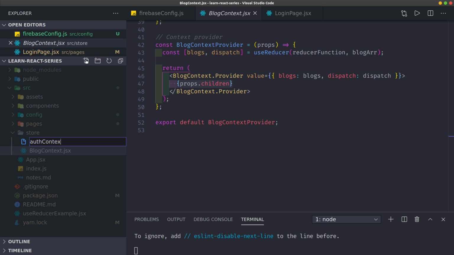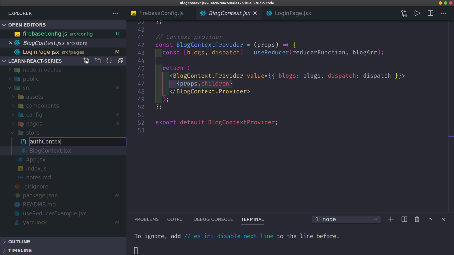Context dot jsx. It's not a comma, it's rather a dot. To make it better, I'll capitalize the A and S. Good, like that. Then of course, I'm going to copy this same code here. I'm copying because I'm lazy.